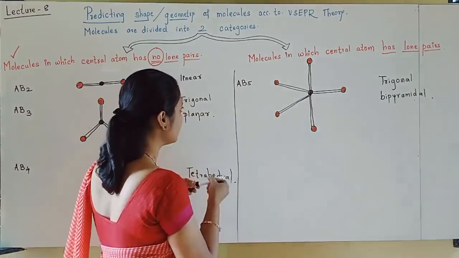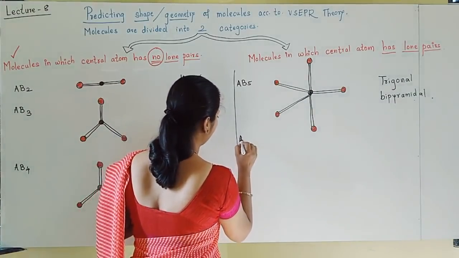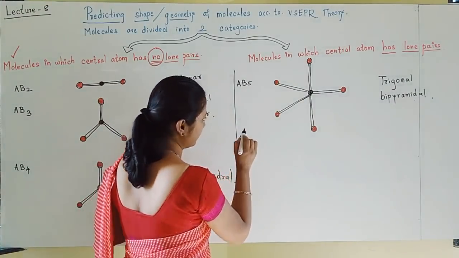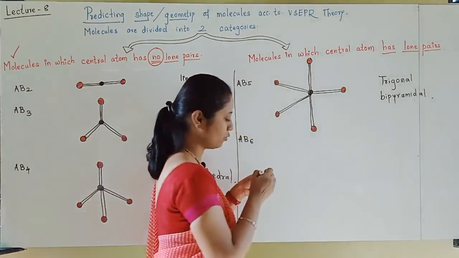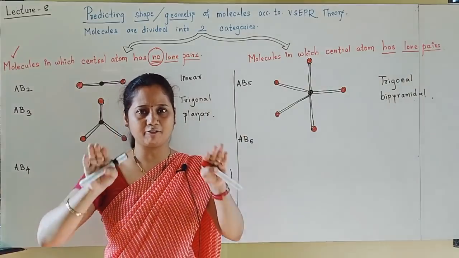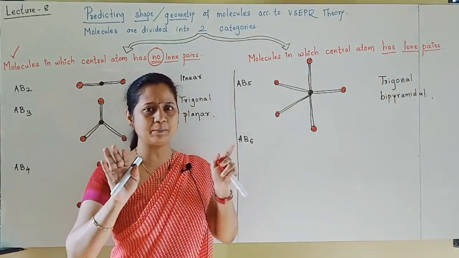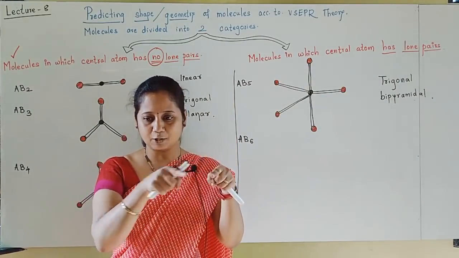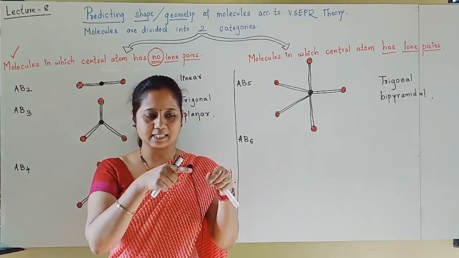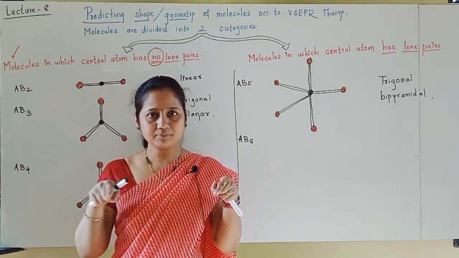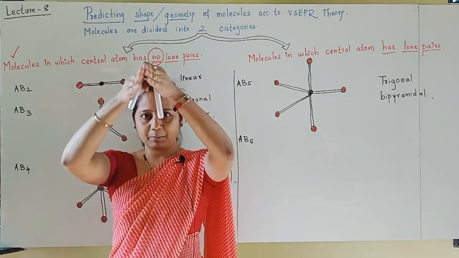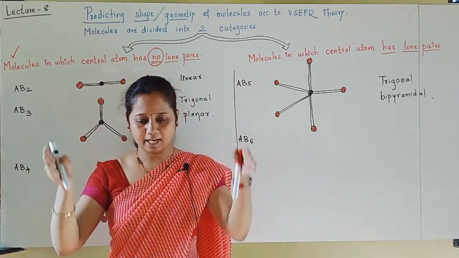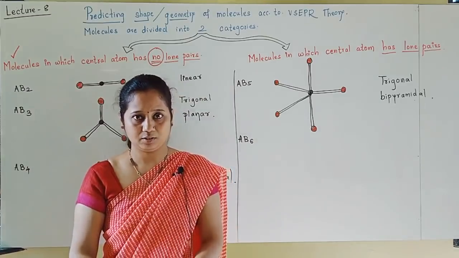Let us move towards AB6, the last molecule. AB6 molecule, how is it, students? Just imagine. Whatever I told you for AB5, same you have to consider, but instead of the middle triangle, now consider the middle to be a square. A square forming one pyramid up and one pyramid down.